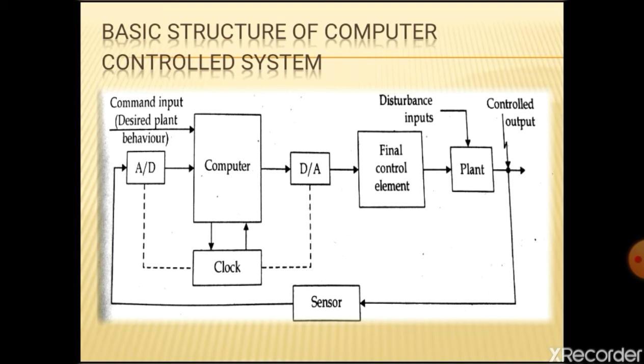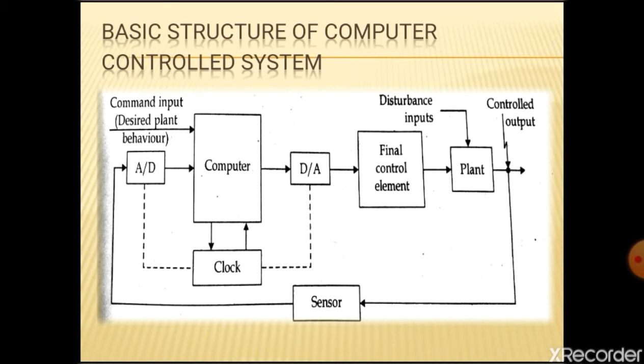These are analog devices requiring analog to digital and digital to analog conversion at the computer input and output respectively. There are exceptions: sensors which combine the functions of the transducer and analog to digital converter, and actuators which combine the functions of the digital to analog converter.